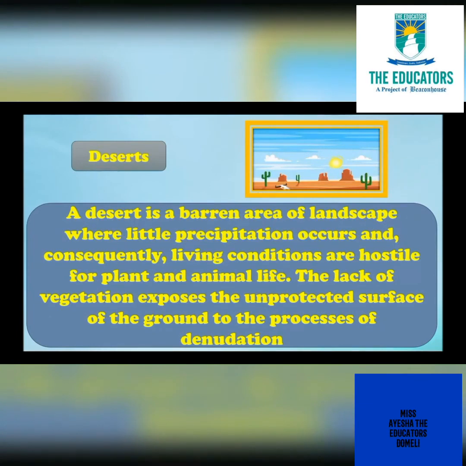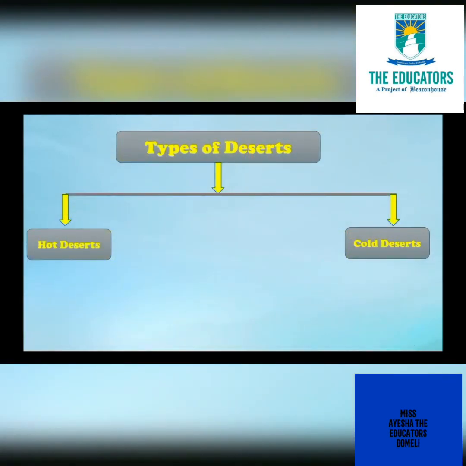Deserts. A desert is a barren area of landscape where little precipitation occurs and consequently living conditions are hostile for plant and animal life. The lack of vegetation exposes the unprotected surface of the ground to the process of denudation. There are two types of deserts: hot desert, cold desert.